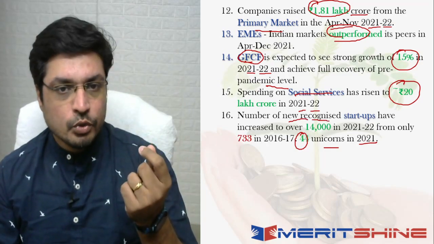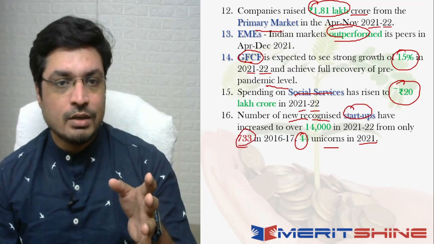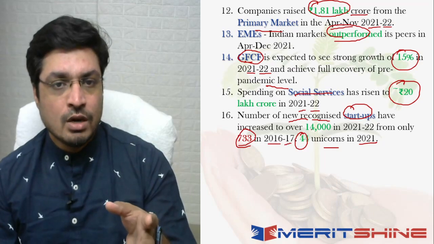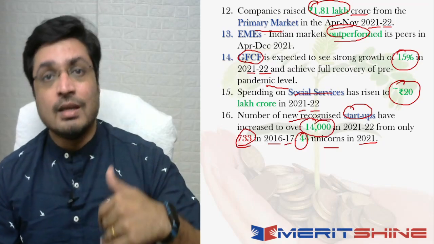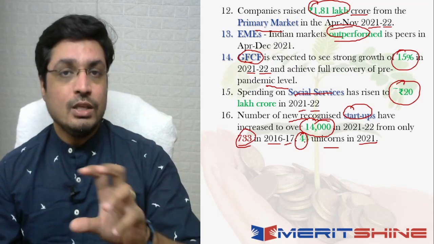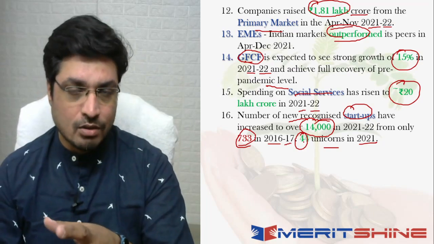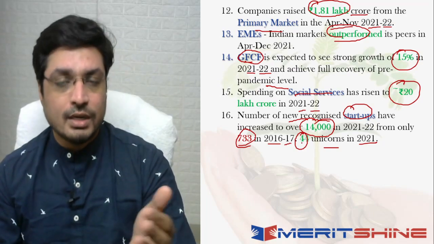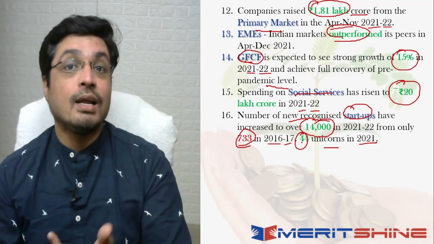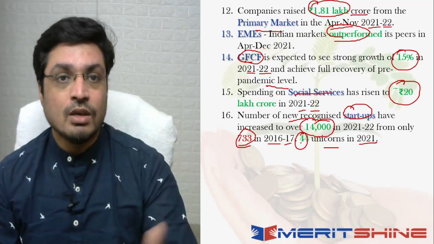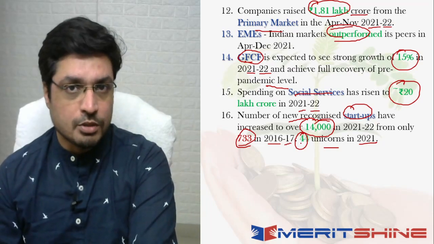Look at this. The number of new recognized startups has increased from a mere 733 in 2016-17 to a whopping 14,000 in 2021-22, and it is still expected to go higher. And when you look at the overall startup ecosystem, India has now become the third biggest in terms of contributors, and it has moved the UK behind. So essentially you have US, China, and now India in the third position in terms of the overall startup ecosystem as well. So that is again a phenomenal achievement from a startup perspective, right?